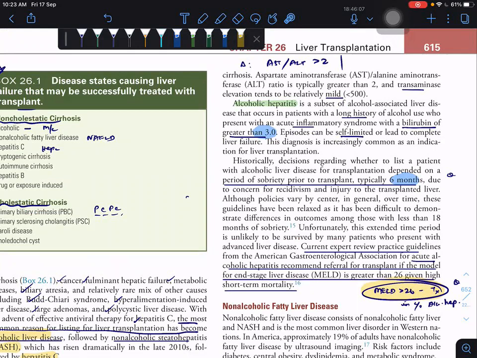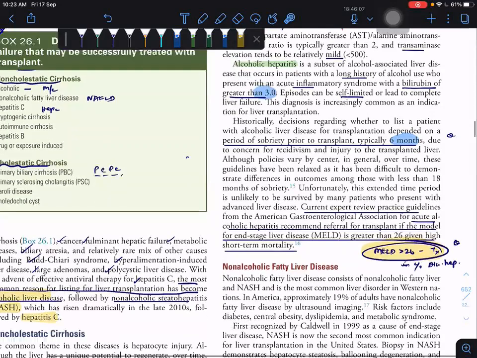Alcoholic hepatitis has the longest alcohol-related inflammatory syndrome. With bilirubin greater than 3, it is self-limited. The patients should avoid drinking for 6 months. And a MELD score greater than 26 indicates transplantation in case of alcoholic hepatitis.